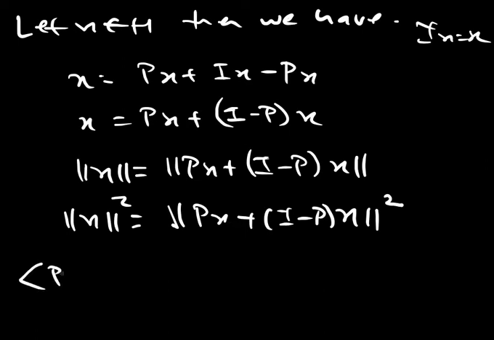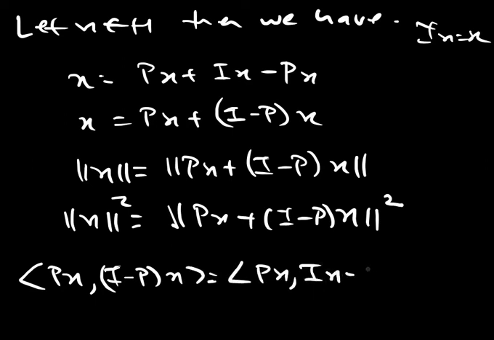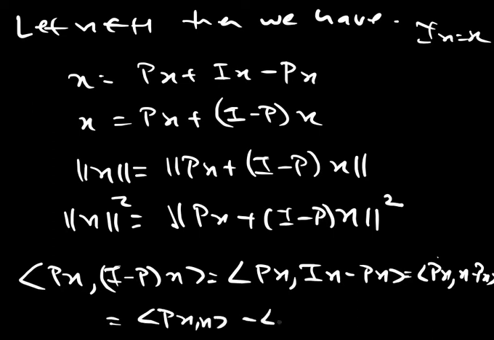So the inner product of Px comma (I minus P) of X is the same thing as the inner product of Px comma Ix minus Px, which is the same thing as Px comma X minus P of X. So this is nothing but the inner product of Px with X minus the inner product of Px with Px.